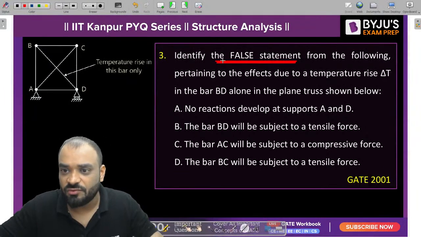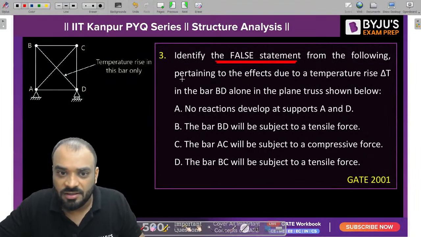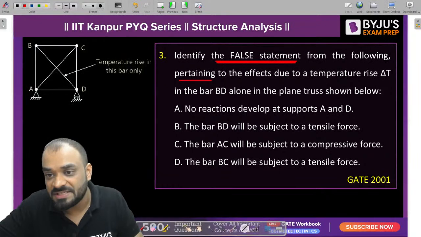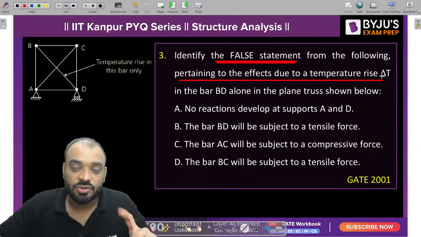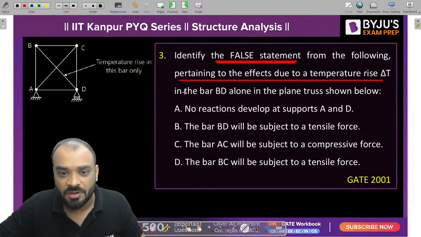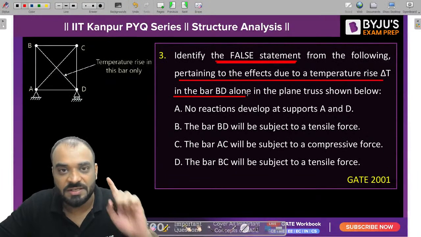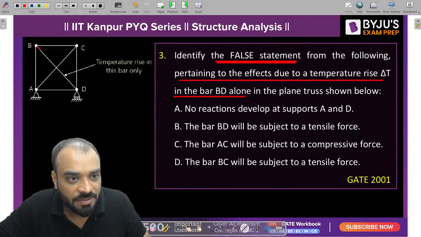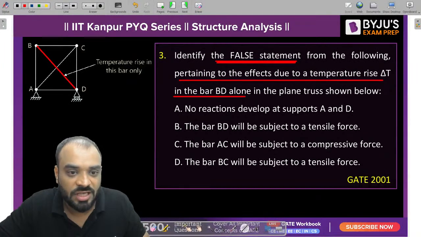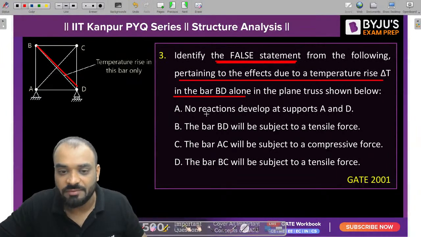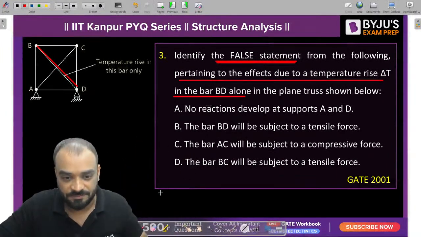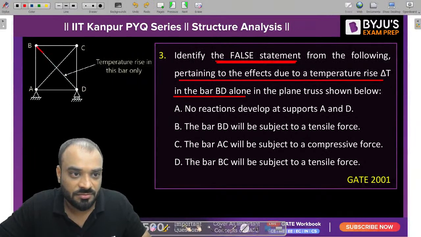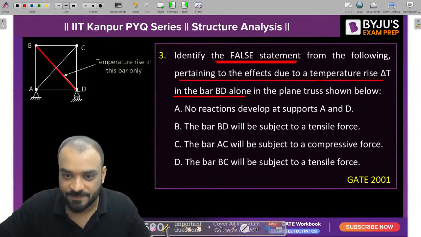So as per the question, what is happening? Identify the false statement from the following pertaining to the effect due to the temperature rise delta T. So basically in member BD, the temperature is trying to increase. This is your member BD and in this member, the temperature is trying to increase. Now tell me guys, which of the following statement is wrong in this particular case?